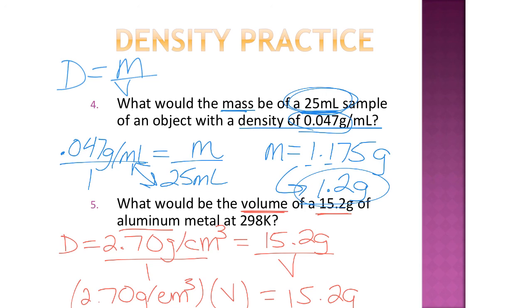So I'm 15.2 divided by 2.7, and that gives me, for volume, 5.6296. Significant figures, that had 3, and this had 3, but actually that came off the reference table, so you can treat it as a defined value. So we are going to have 3 significant figures in my answer, 5.63 cubic centimeters.